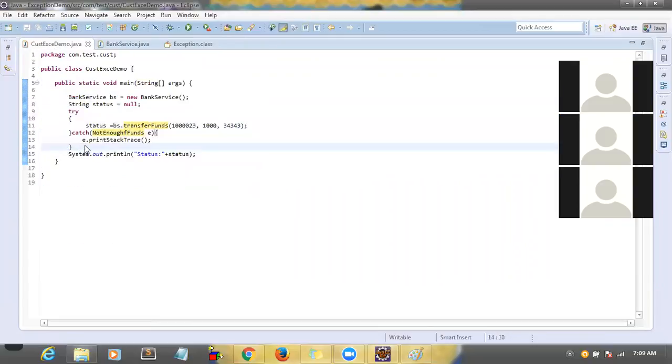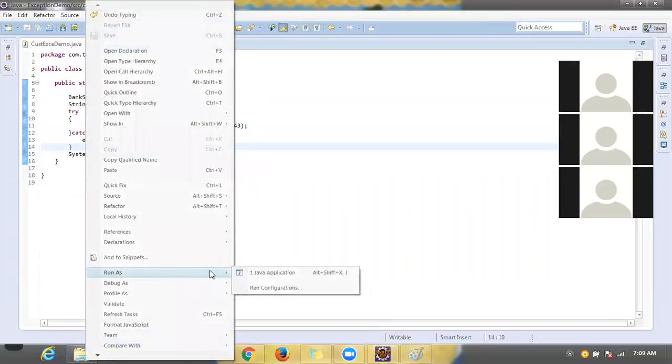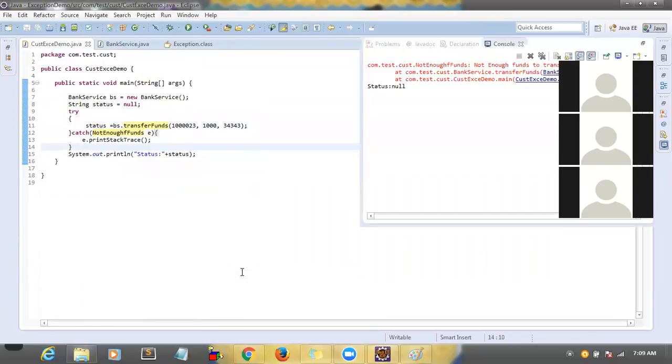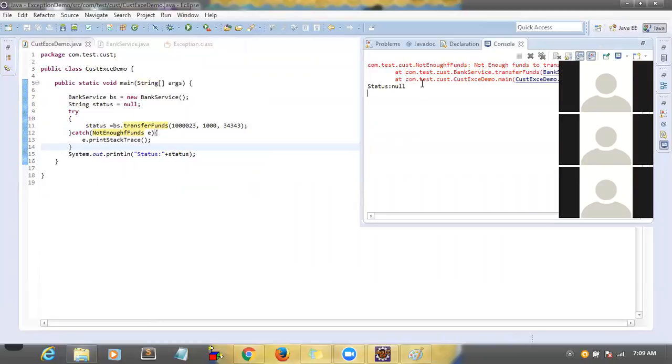So now let me run it and we will see what exception message we will receive or not. Did you see here com.test. Not enough funds? The message what we are displaying here, not enough funds to transfer. Right. So now the user is getting some proper message, right? So now the user knows why the service failed, because there are not enough funds.